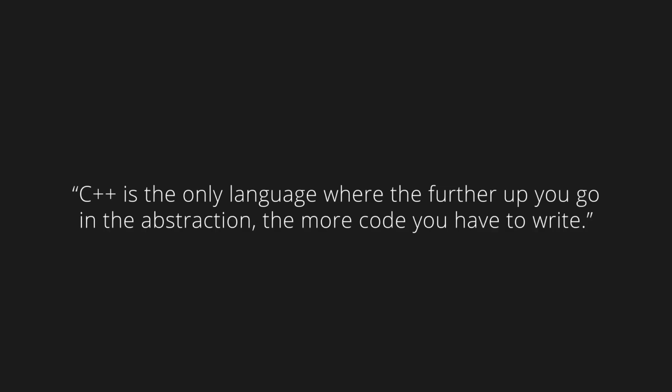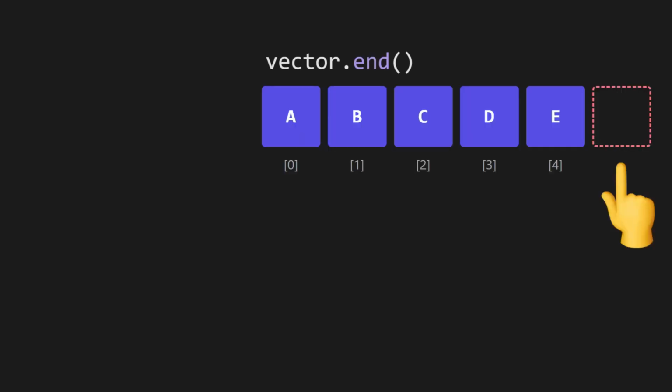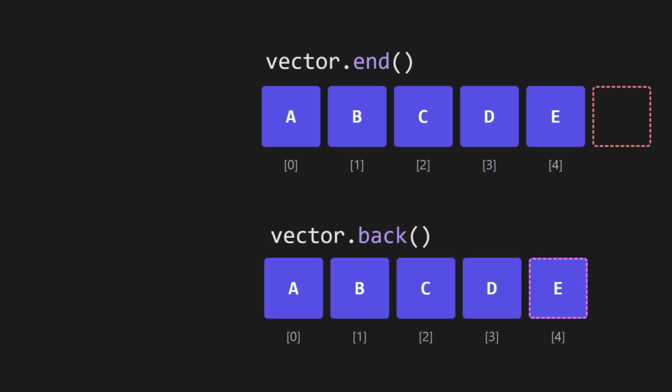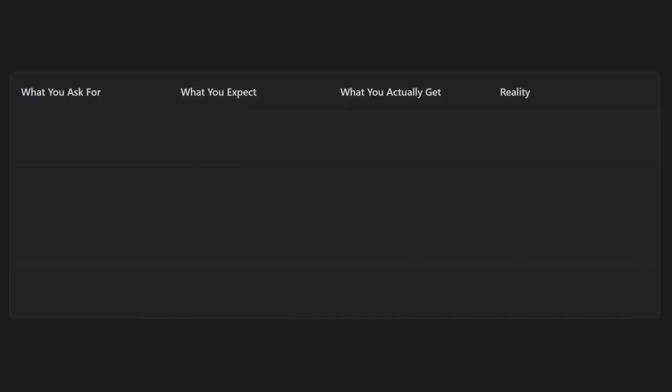And to add insult to injury, when you call vector.end, you get an iterator that points to a position after the last element in the vector. This is the back of the vector. Whereas if you call vector.back, you get the last element, which is the end of the vector. Therefore, the end is the back, and the back is the end. If you think that's confusing, then check this out.